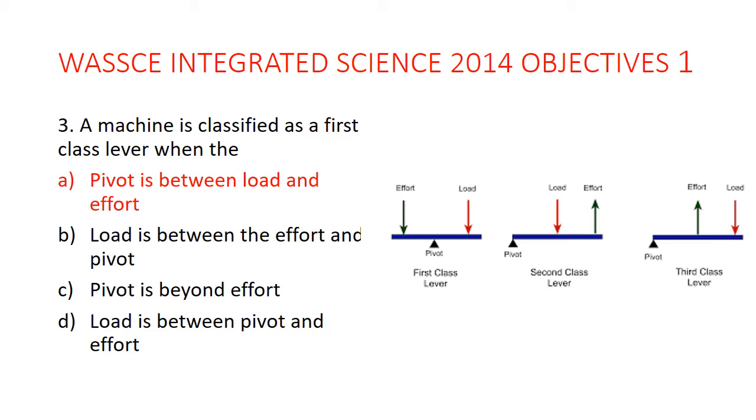So I invented a mnemonic, just something like EPL. EPL, I think most of the boys can relate to this. English Premiership or English Premier League. So that stands for EPL. And also you know that the load will be in the middle for second class lever, and then for third class, obviously the last one, which is effort between pivot and then load.